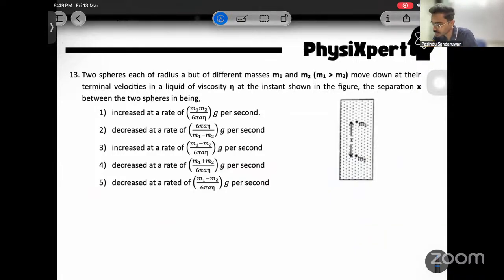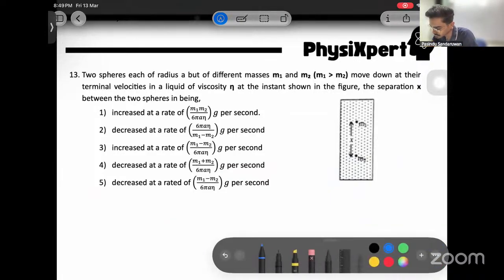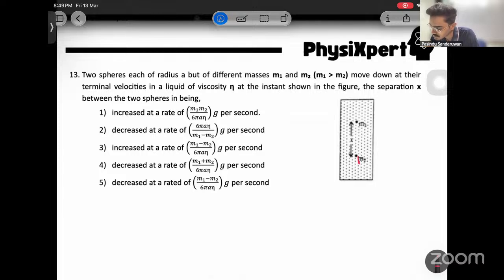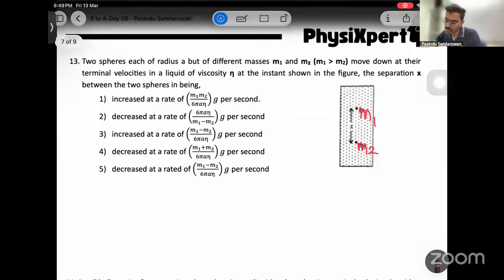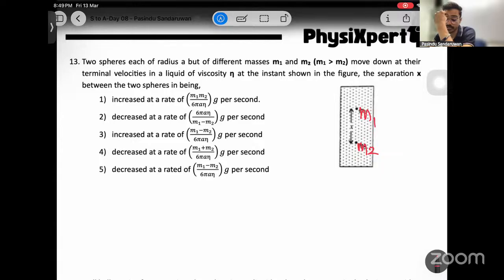Next. This one is M2 and this one is M1. Two spheres each of radius A, but of different masses M1 and M2, M1 greater than M2, move down at their terminal velocities in a liquid of viscosity eta. At the instant shown in the figure, the separation x between the two spheres is being asked. To find the rate of separation, let's find their terminal velocities.